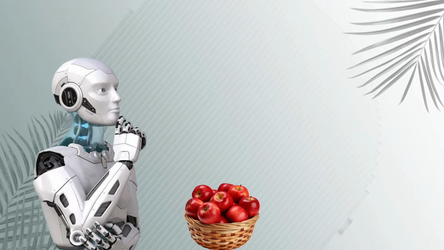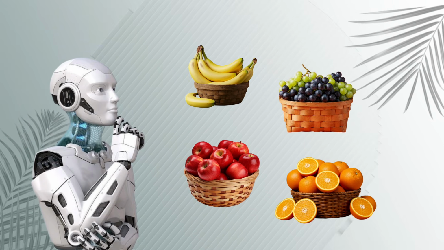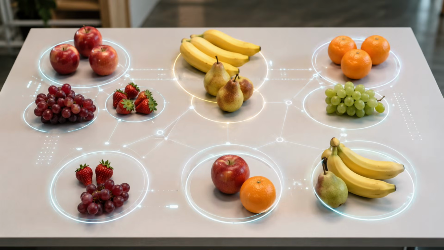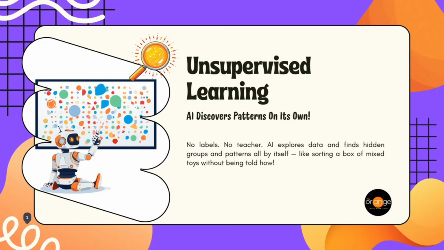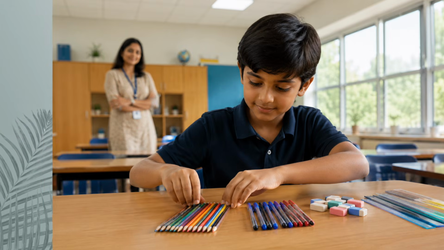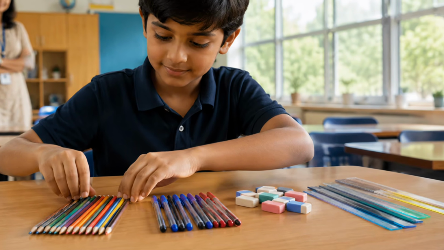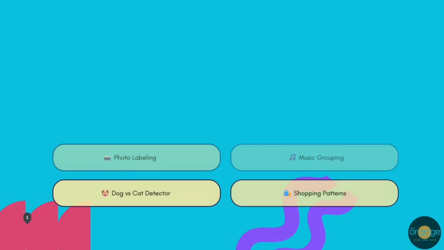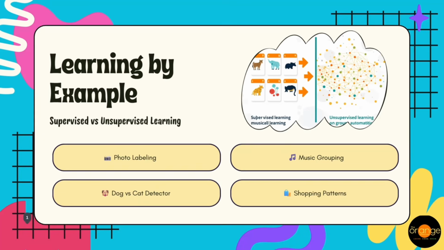Now let's understand with one more example. Suppose AI sees apples, bananas, oranges, grapes, so many fruits. No names are provided. The AI may group them by color, size, shape. It discovers similarities by itself. Another example, let's say of student and teacher. Your teacher gives you a box of stationery which has pencils, any number of erasers, pens, scales. You create groups yourself. Nobody tells you how. So that is similar to unsupervised learning. I hope it is clear to you all. One more example like photo labeling, dog versus cat detector, music grouping, shopping patterns. They all come under unsupervised learning.